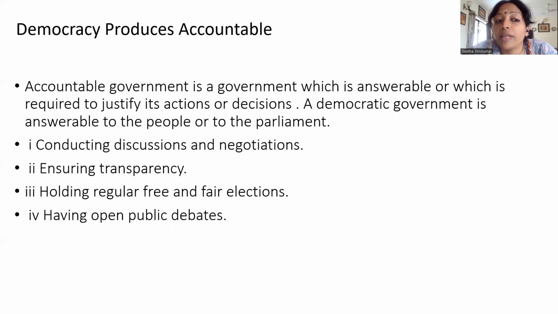And a democratic government is answerable to the people or to the parliament because we are the ones who elect them. They conduct discussion and negotiation, ensure transparency, hold regular, free and fair elections, and have open public debates. These are the important features of democracy which give it the tag of an accountable form of the government.